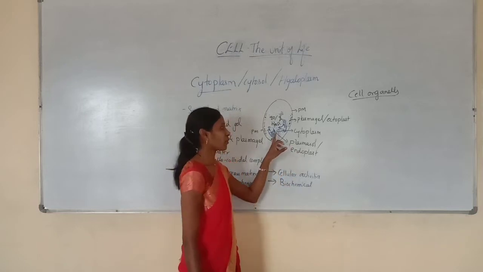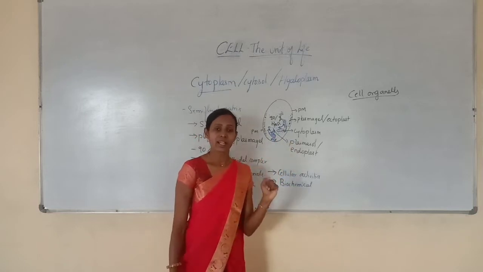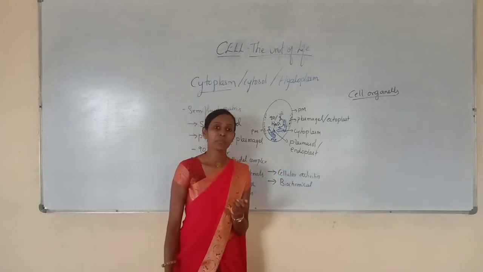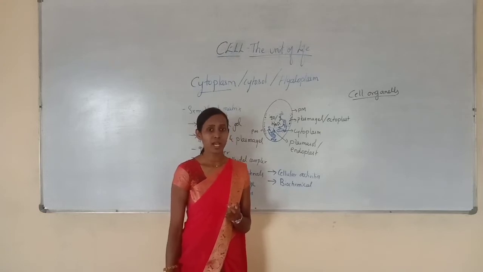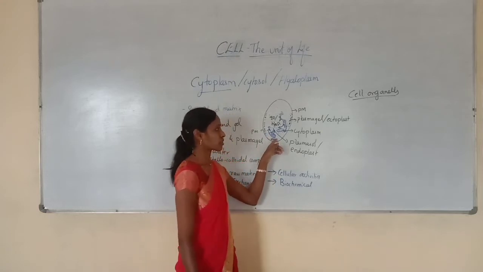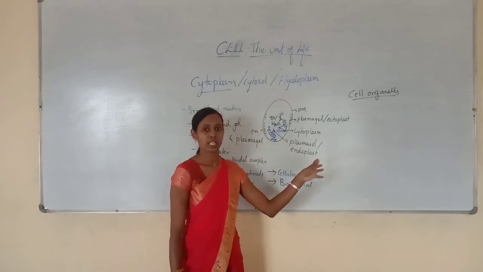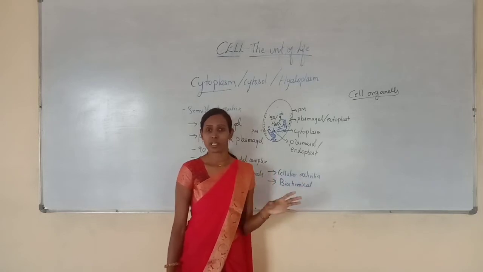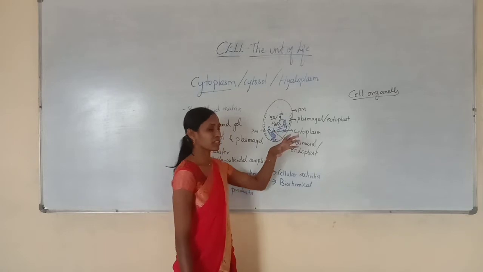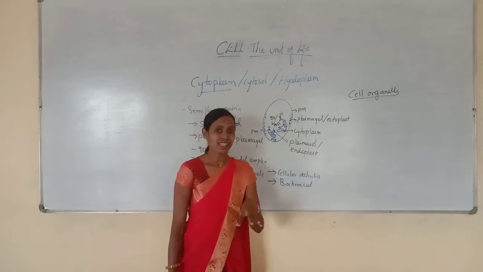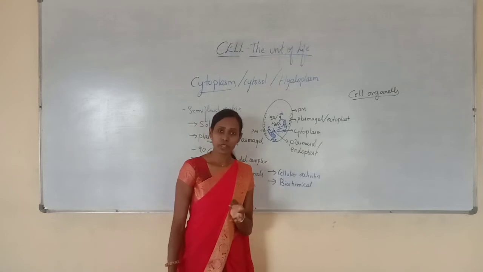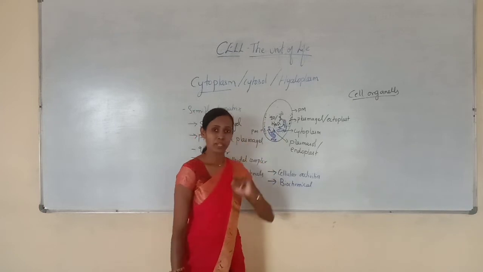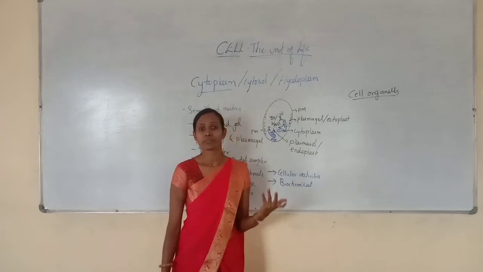All the cell organelles have distinct morphological features and a unique or distinctive chemical composition, and they have different shapes. They have definite shape. You can observe that the shape is different from one another. Again, the function is also entirely different. They have definite structure and definite function. Each and every cell organelle is subcellular because it is present within the cell, and has unique morphological features and distinctive chemical composition. Each one has a different chemical composition, and they perform different functions.